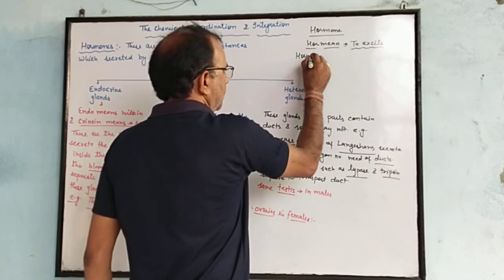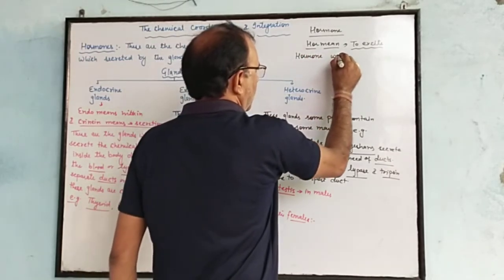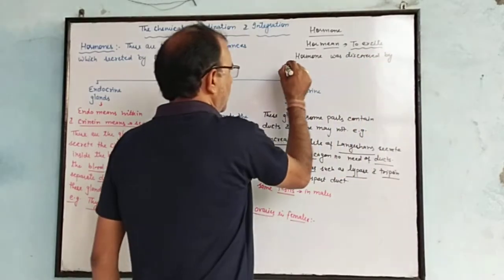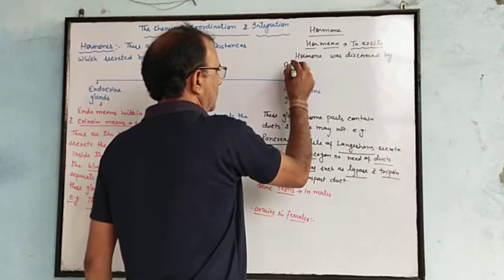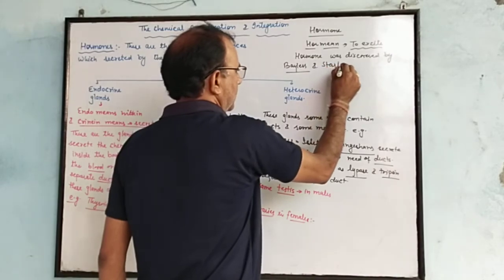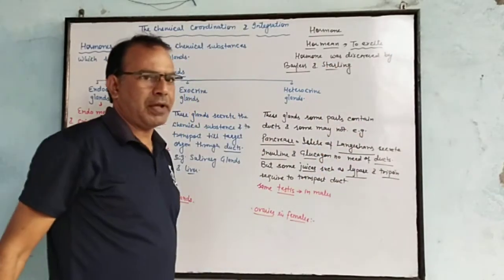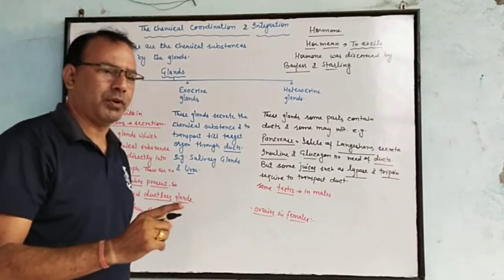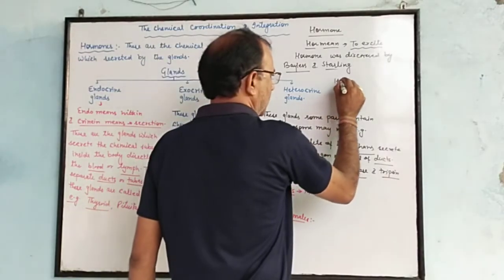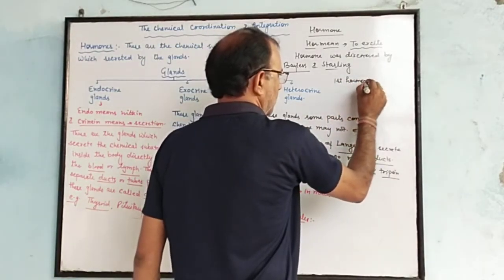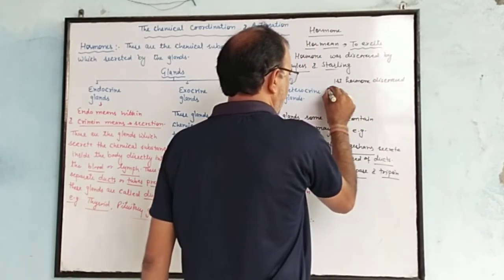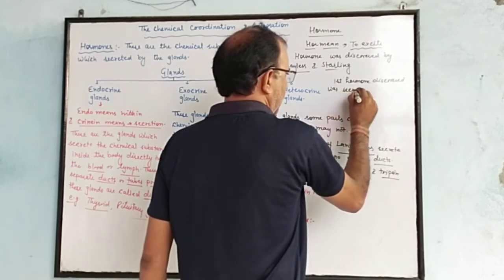Hormones were discovered by Bayliss and Starling, and the first hormone discovered was secretin.